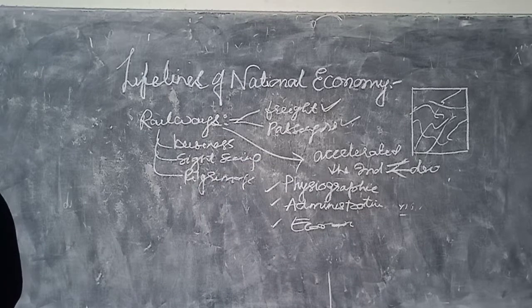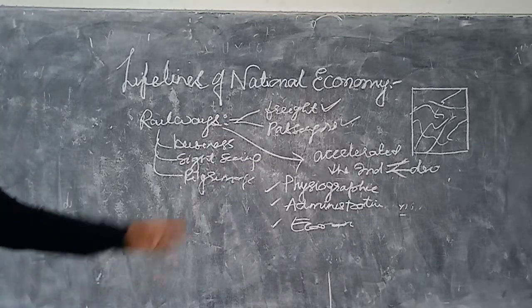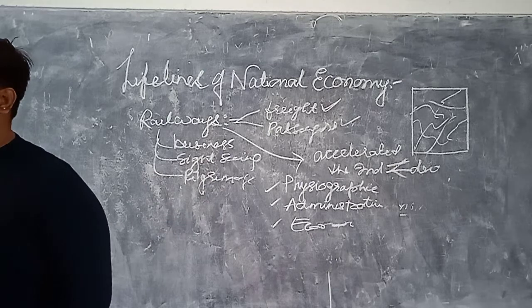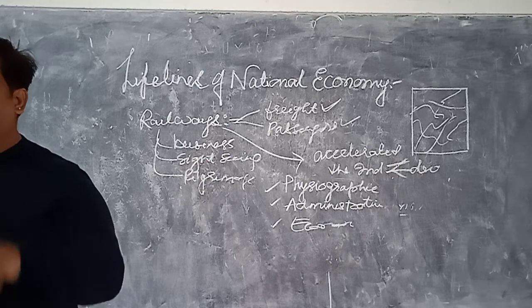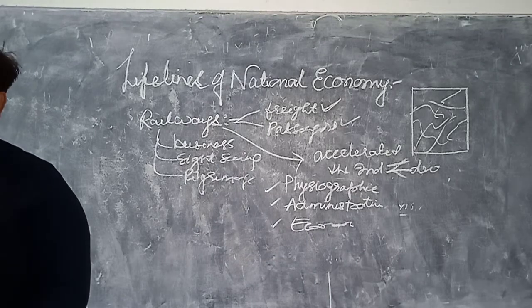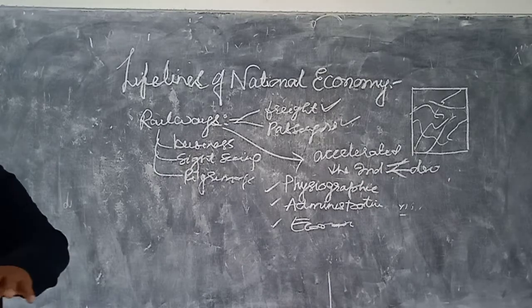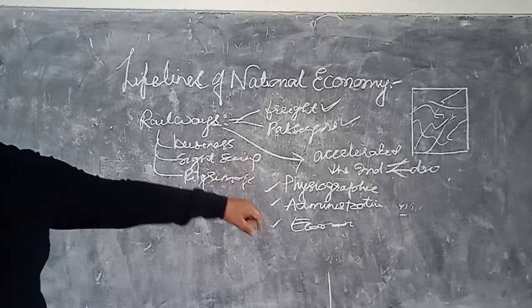Physiographic, whatever is the condition of the land, physical appearance, then the administrative policy of the country. This railway system acts as the lifeline of the economy of the country. It acts as a means of transportation. It is a means of development of the country. This railway system has been influenced by these three factors.